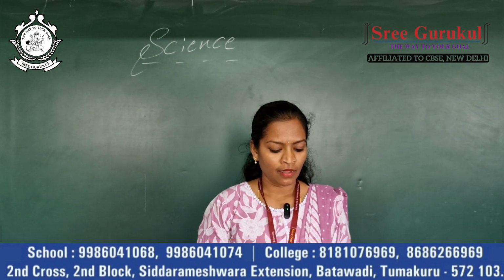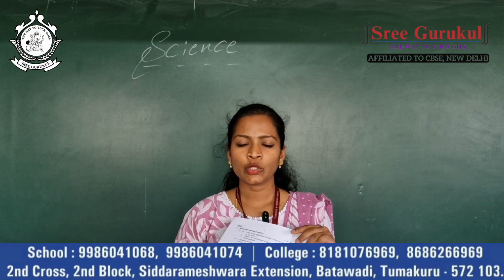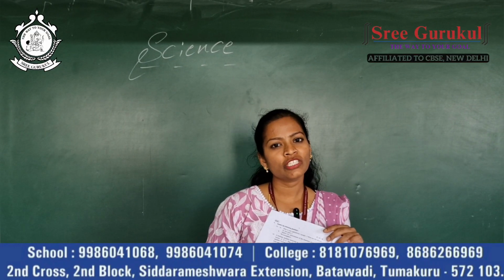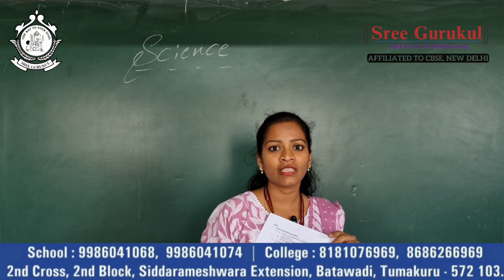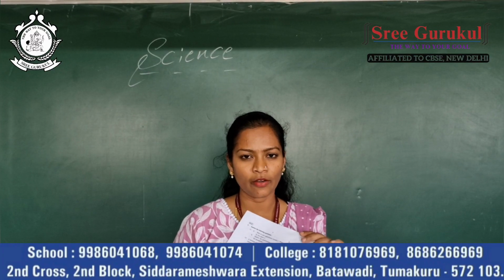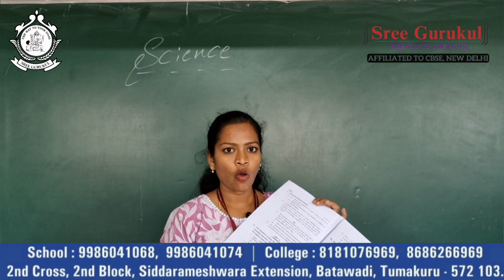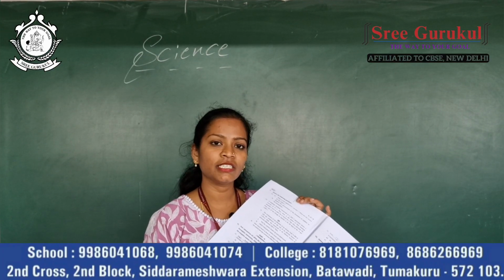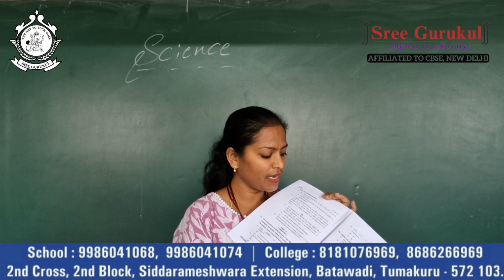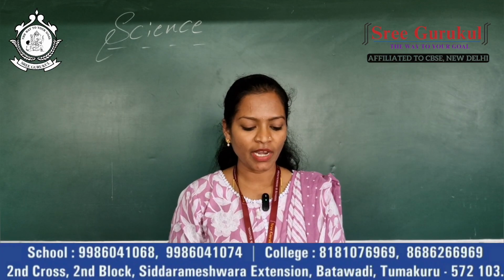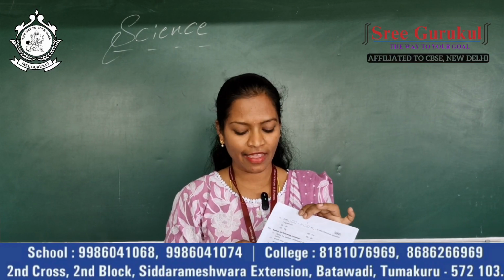So this time when we look at the question paper, it was quite easy and simple. Most of the questions in the question paper were asked very directly and in a very simple form. When it comes to the chemistry part, there are 3 MCQs. All the MCQs are given in a very easy and simple manner. When it comes to the 1 mark questions, 3 questions of 1 mark have been asked.